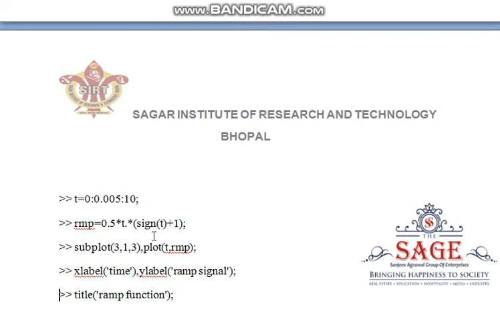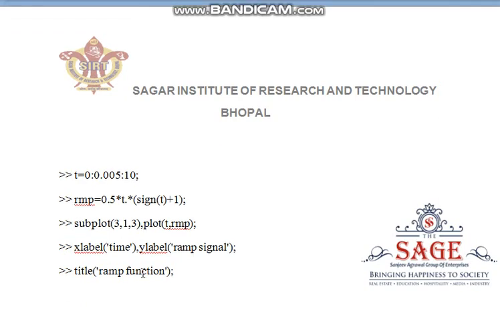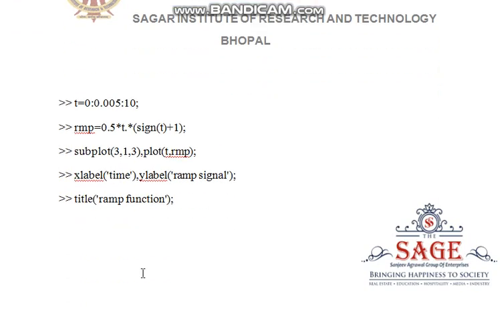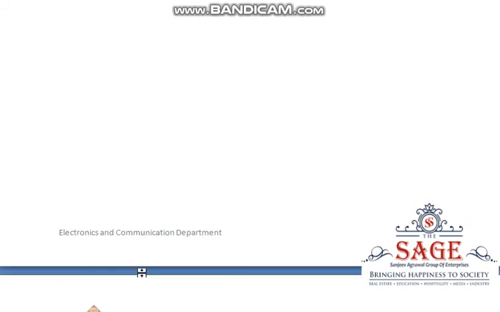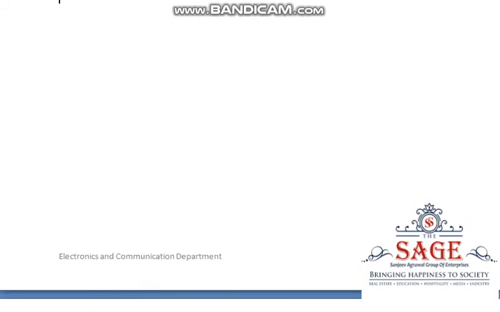Then with the help of subplot we have divided the figure into 3. So one row and third column, and the third figure is named as plot. We have taken plot t and ramp. The xlabel will be labeled as time, ylabel will be ramp signal, and we have put the title as ramp function. Now when you run all this code in MATLAB, you will get these figures in the figure window.